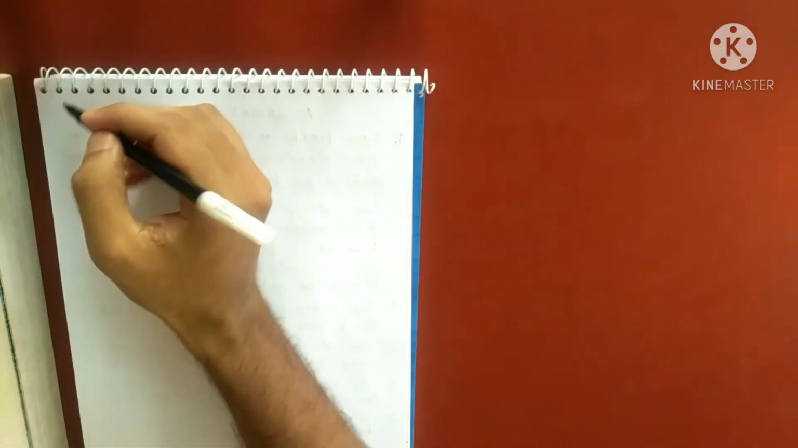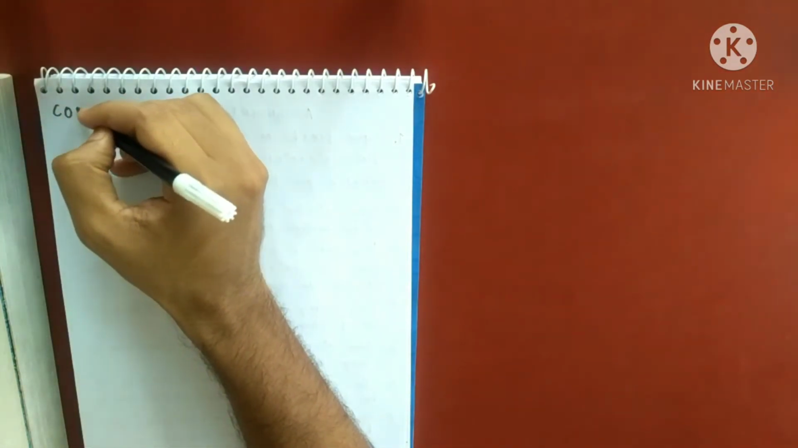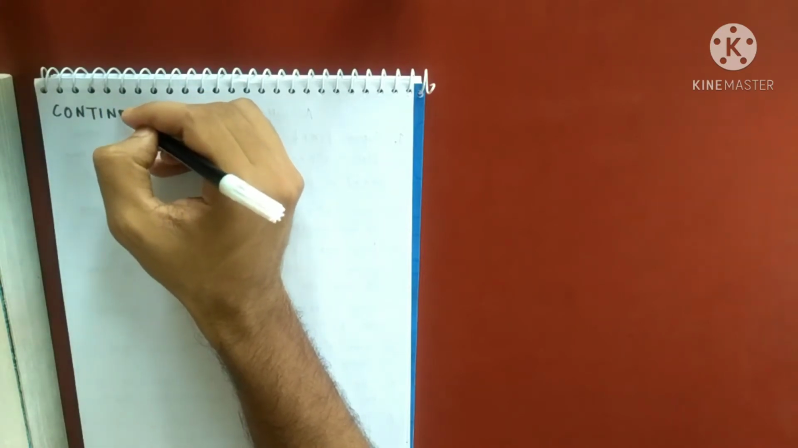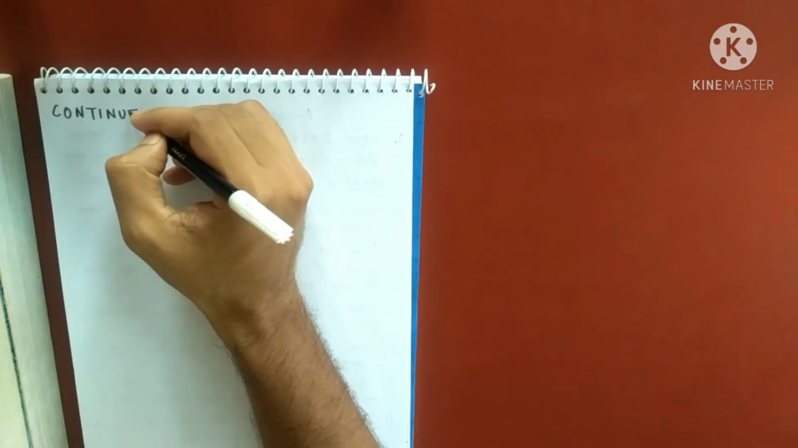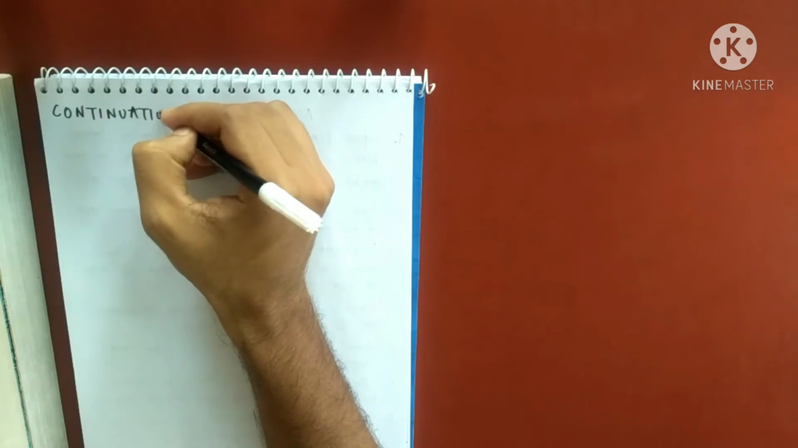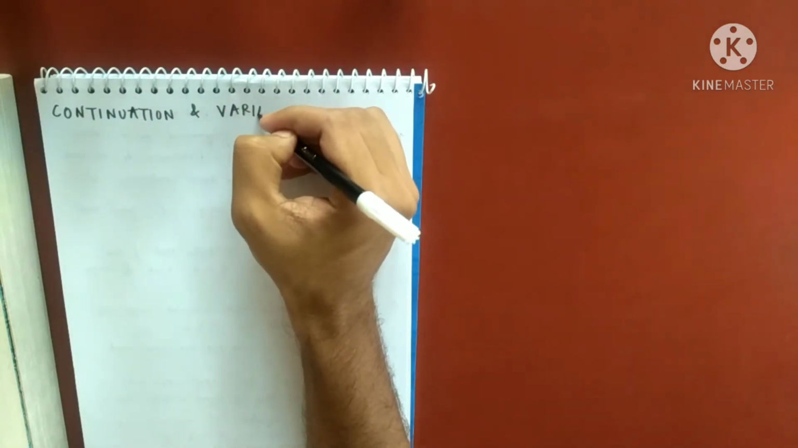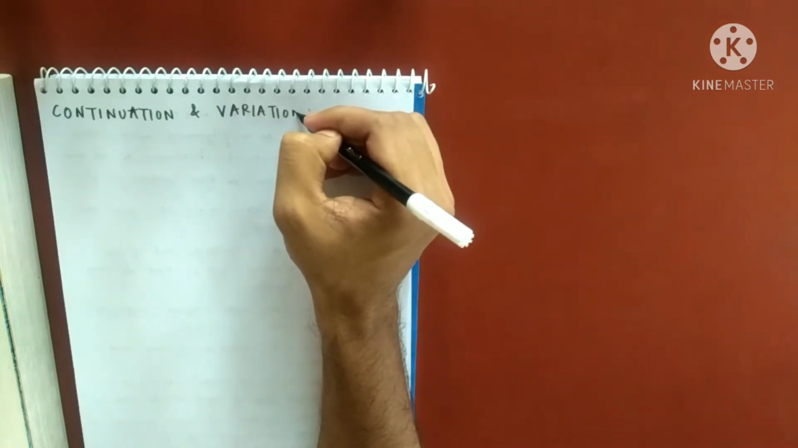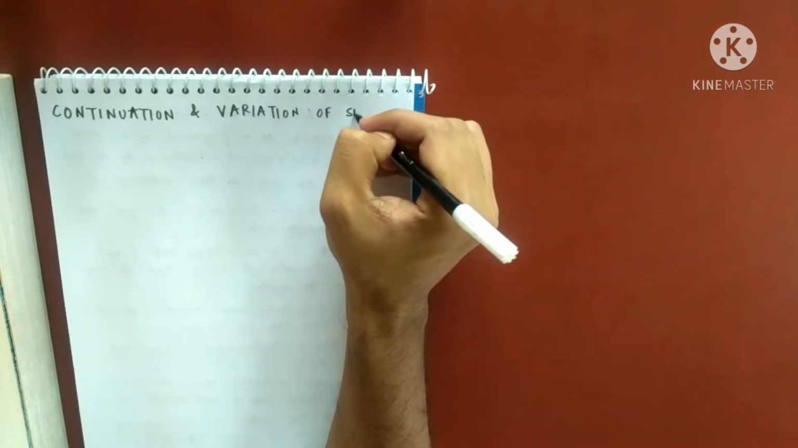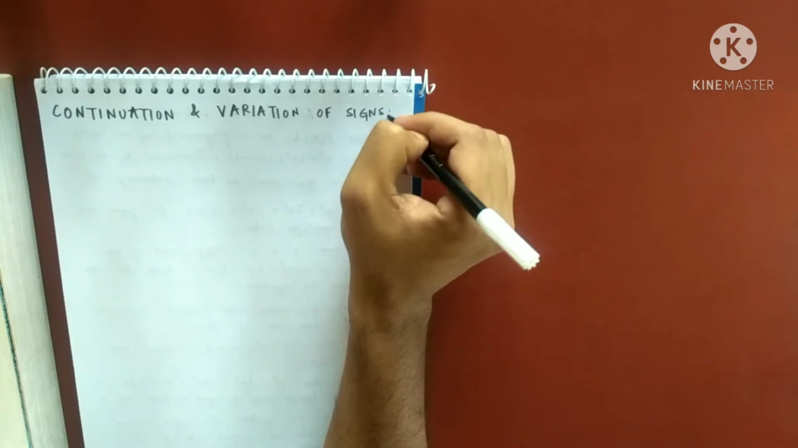So today I'll be discussing something called Descartes' rule of signs. Okay, so what is the use of that? We'll see. Before that, let me teach you what I mean by continuation and variation of signs.